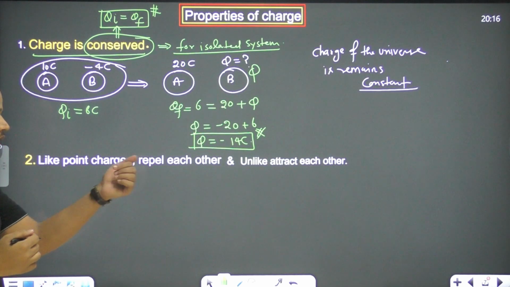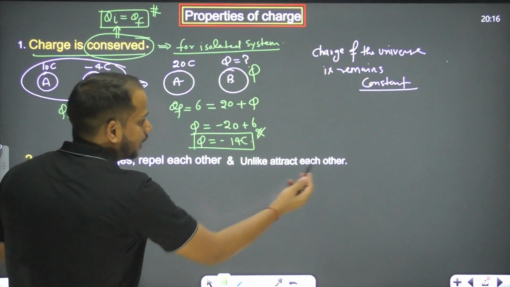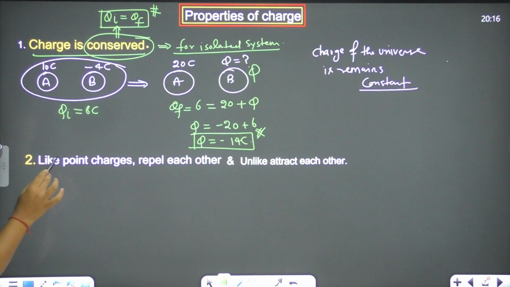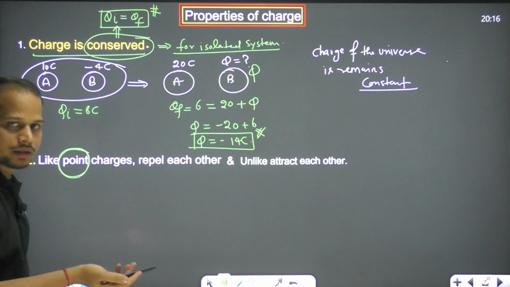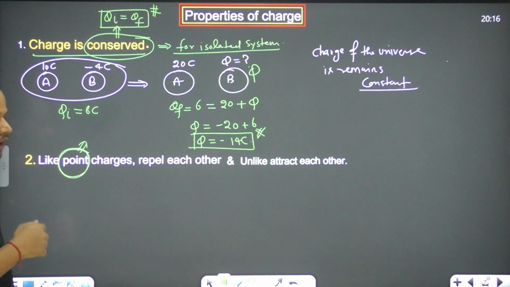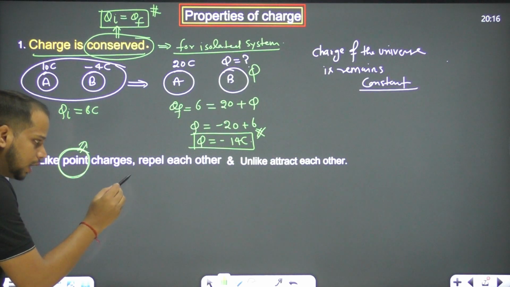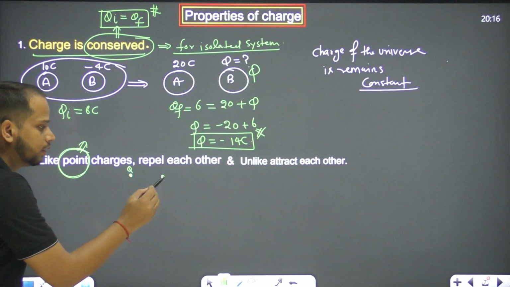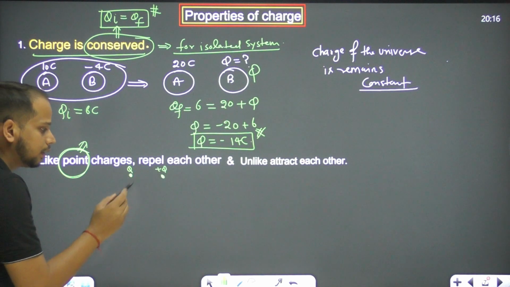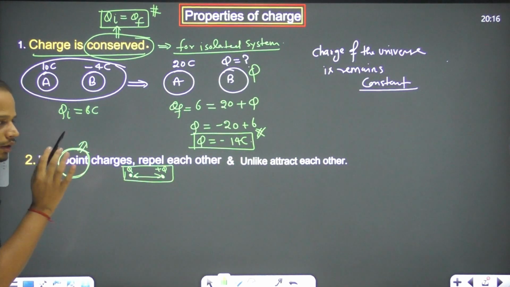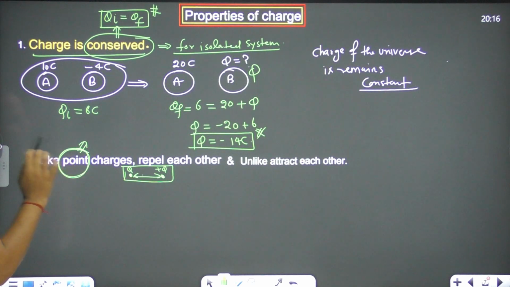Like point charges repel each other and unlike point charges attract each other. What is the meaning of this? Just concentrate on one point: we are saying like point charges, not just like charges. If this is a charge plus Q and this is another charge plus Q, they repel each other. This is a fact, but it is only valid for point charges.